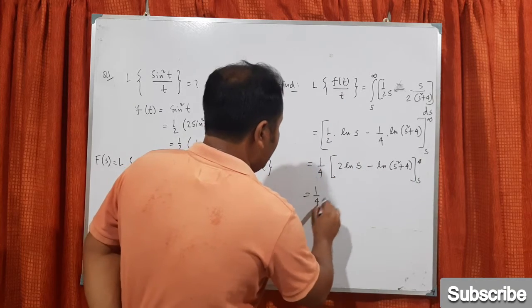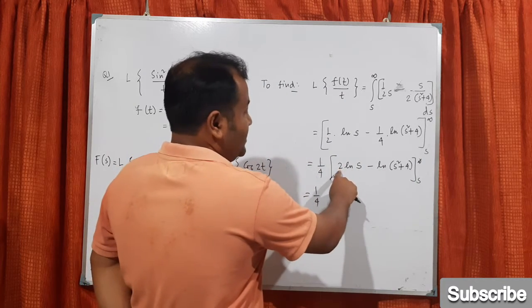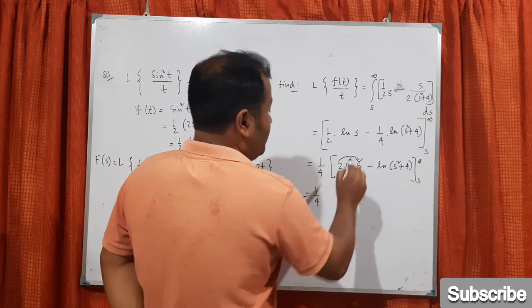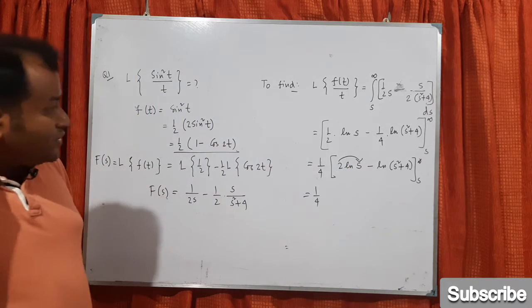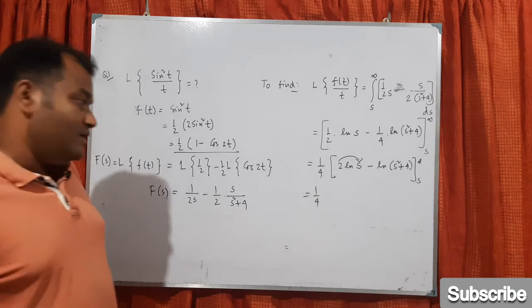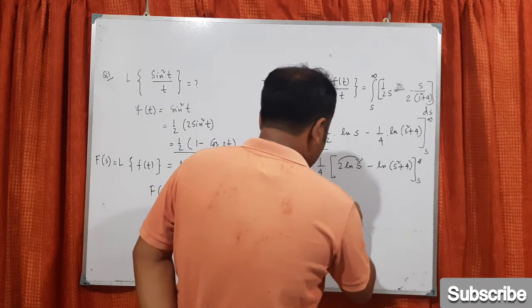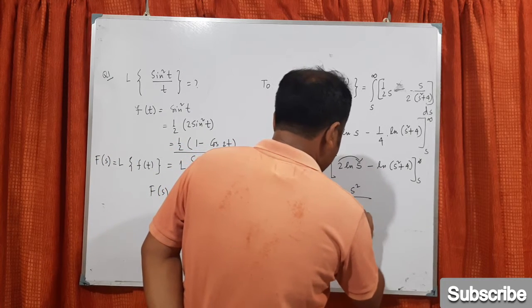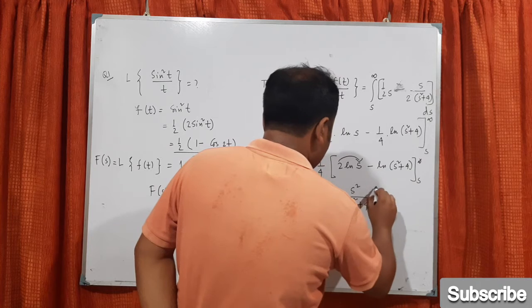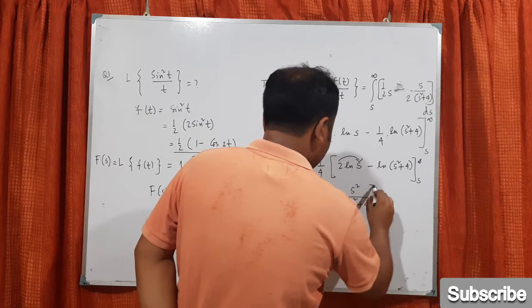So 1 by 4, and 2 log s means this 2 will go in the power, so it should be log of s squared minus log of s squared plus 4. So it can be written as log of s squared by s squared plus 4, and the limit will be s to infinity.